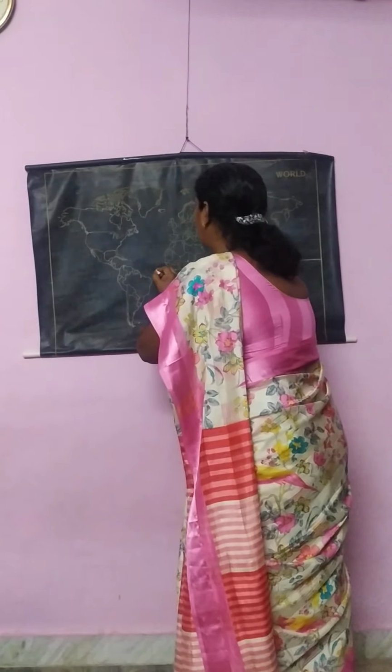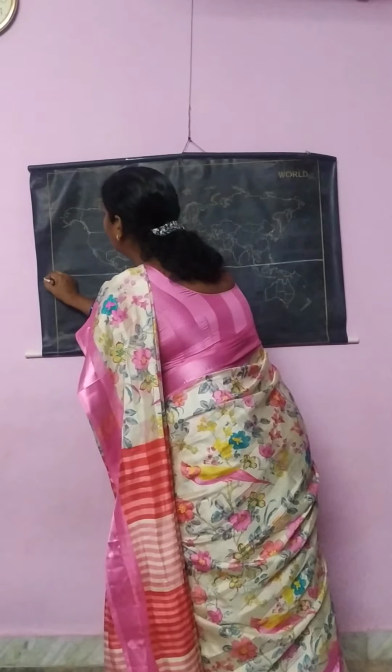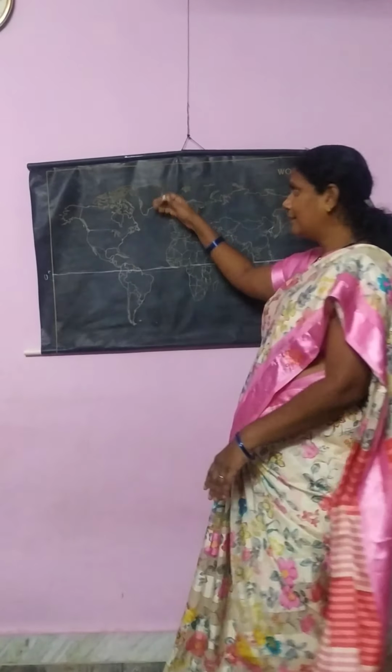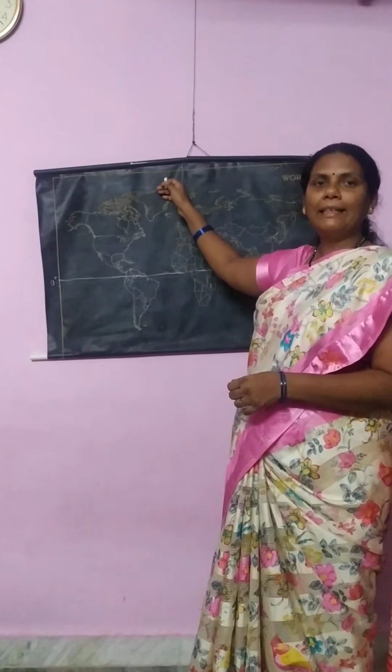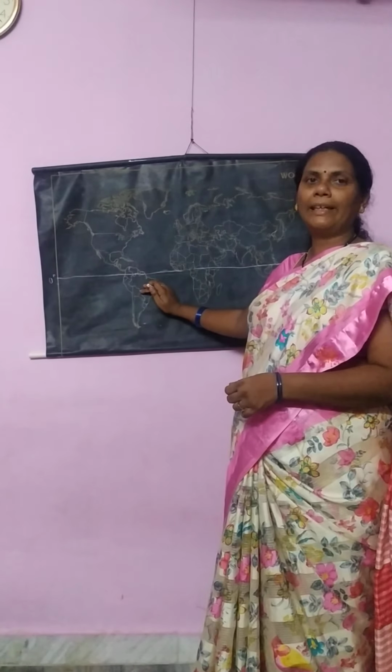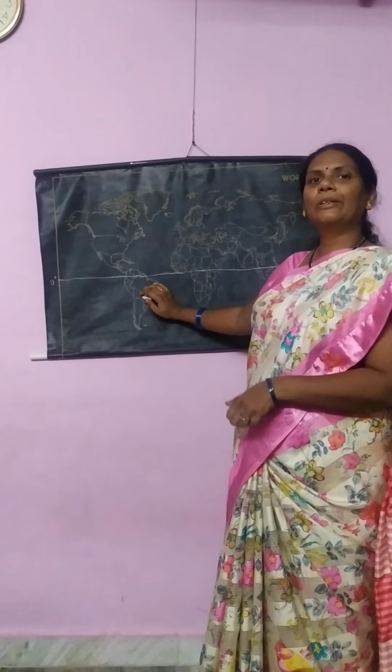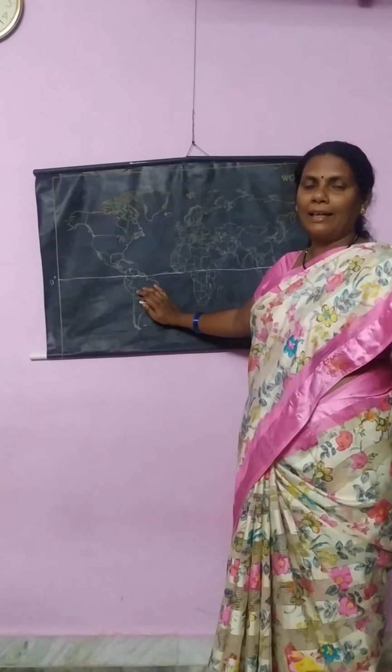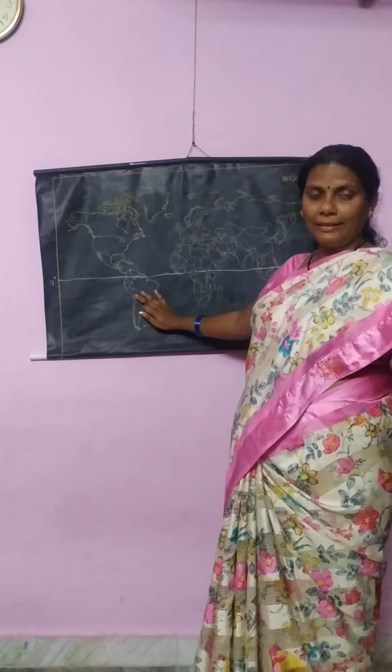We have several latitudes. North of the equator we have nearly 90 latitudes, and south of the equator also we have 90. Totally we have 180 latitudes other than the equator.